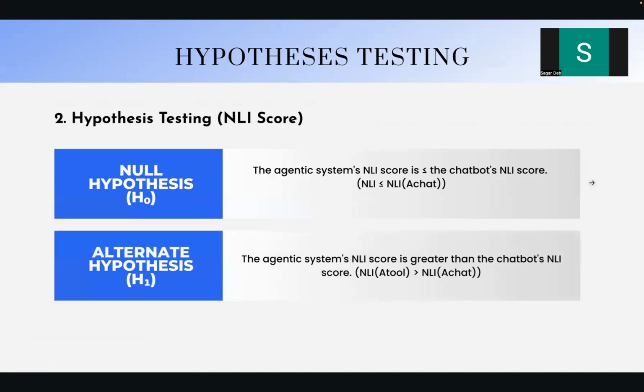So our hypothesis two will revolve around the NLI score. The null hypothesis will be that the NLI of our tool is less than or equal to the NLI of our chatbot. And the alternate hypothesis would be that our system's NLI score will be greater than that of the chatbot.